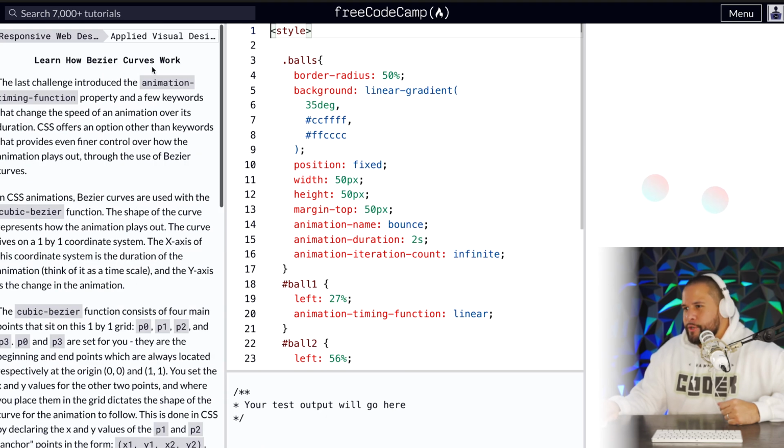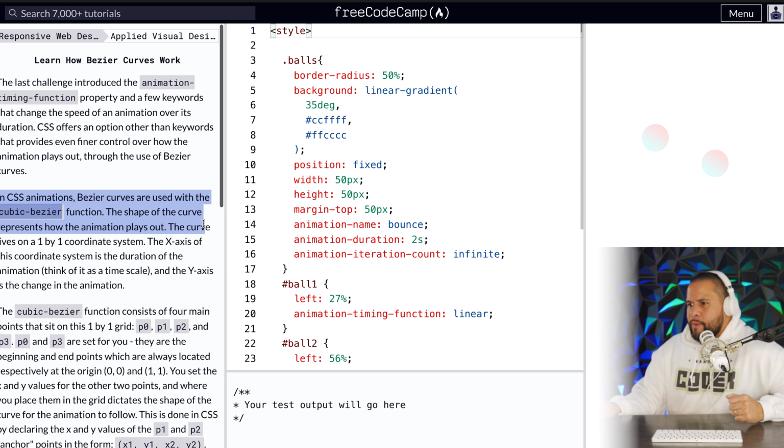All right. There's a lot to read right here. Learn how Bezier curves work. The last challenge introduced the animation timing function property and a few keywords that change the speed of an animation over its duration. CSS offers an option other than keywords that provides even finer control over how the animation plays out through the use of Bezier curves. In CSS animation, Bezier curves are used with the cubic Bezier function.